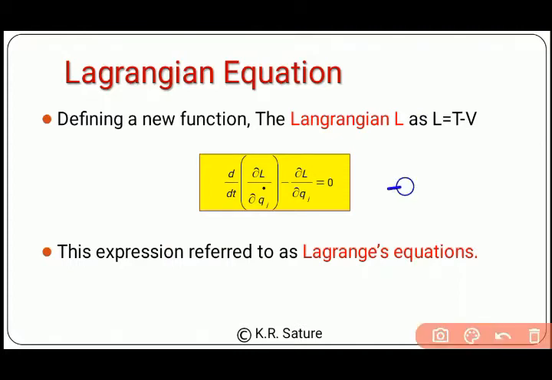And we derived this equation, which is known as the Lagrangian equation, that is d by dt, the time derivative of dL by dqj dot, bracket complete, minus dL by dqj is equal to 0, where L is the Lagrangian, qj are the generalized coordinates and qj dot are the time derivatives of the generalized coordinates.